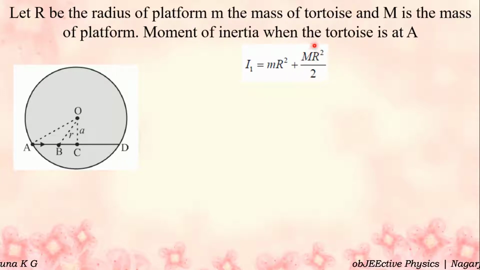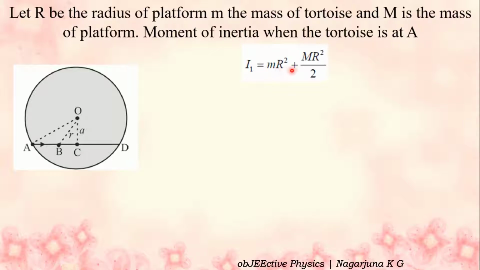Platform is nothing but a circular disc. So the moment of inertia of a circular disc about an axis passing through the center and perpendicular to its plane. So two objects are there here, one is the tortoise, one is the circular disc or platform. Therefore I1 is equal to small m into R square plus capital M into capital R square by 2.